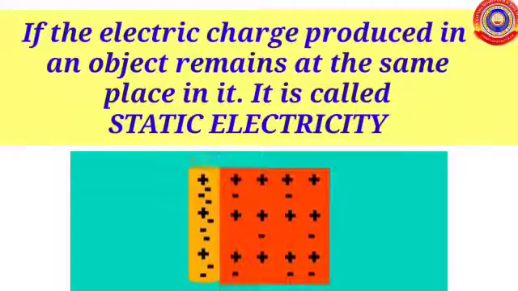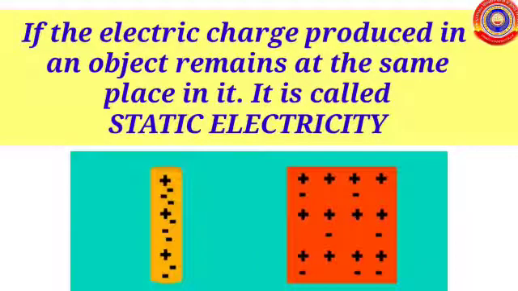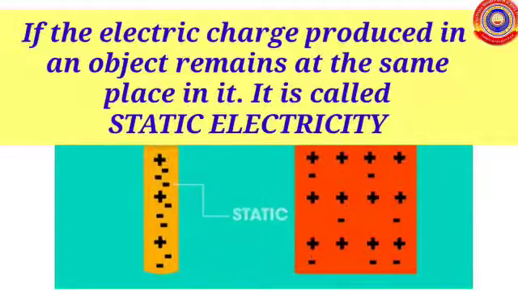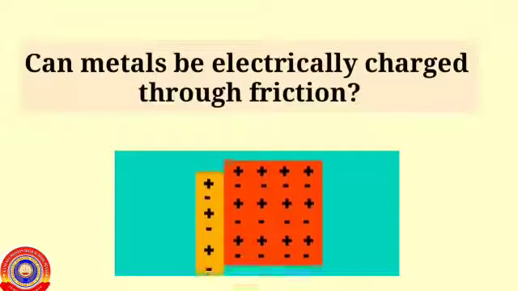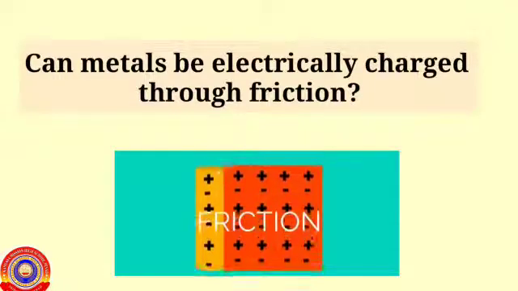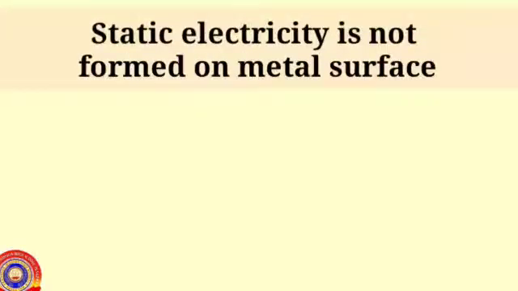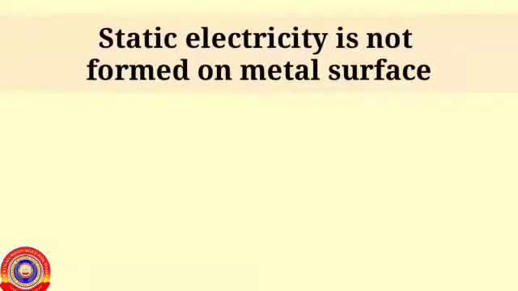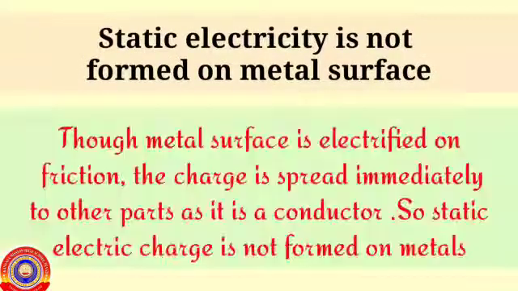And if the electric charge produced in an object remains at the same place in it, it is called static electricity. Then, can metals be electrically charged through friction? Static electricity is not formed on a metal surface. Though a metal surface is electrified on friction, the charge is spread immediately to other parts as it is a conductor. So, static electric charge is not formed on metals.